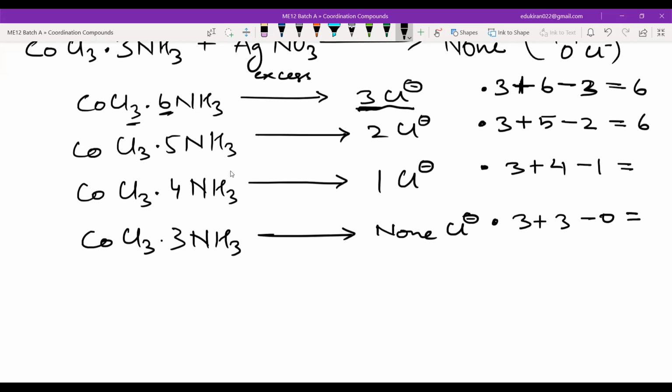All are 6, na? All are 6. See, all are 6. So this is something common. And this particular number is known as the secondary valency. You have learned valency, right?